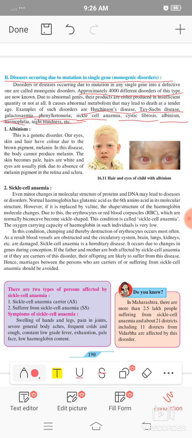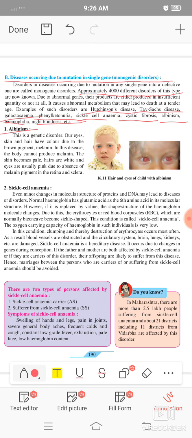In that, we are discussing two to three main disorders. Firstly, albinism. Albinism is a genetic disorder. Our eyes, skin, and hair have color due to a pigment called melanin, which is synthesized under our skin due to solar energy.